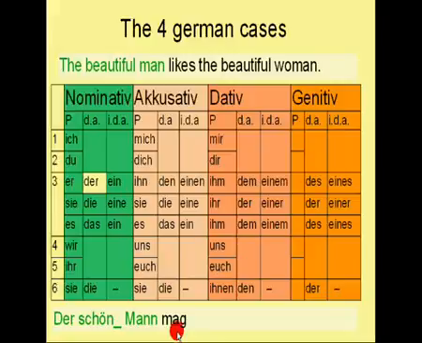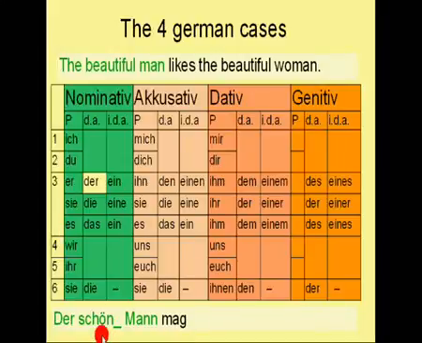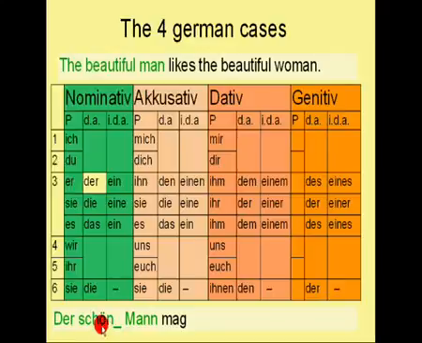Man means Mann and mag means likes and is an irregular verb which you will get to know in another lesson. Anyways, as you can see here, I have here this word schön, which is the translation for beautiful in German. But unlike in English, schön is not complete in German just in its basic form. Schön is lacking some ending, which is why I put this line here. Now to make this word complete, we have to look which ending to take, right? Do you remember it from the previous table which I showed you? Let's take a look again.